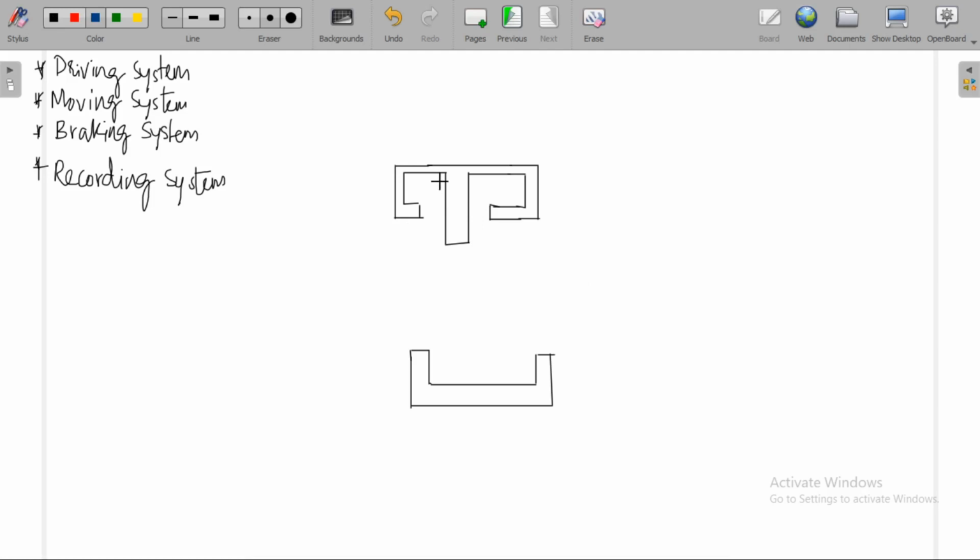A coil having a large number of turns is placed upon the central limb of this shunt magnet.